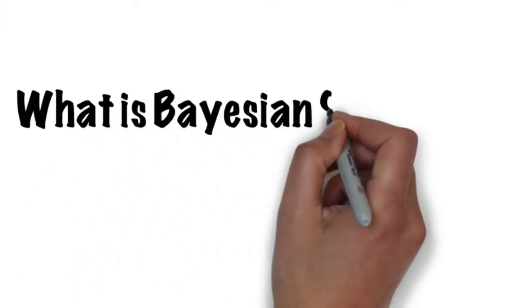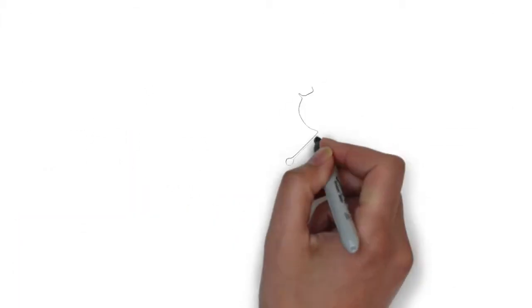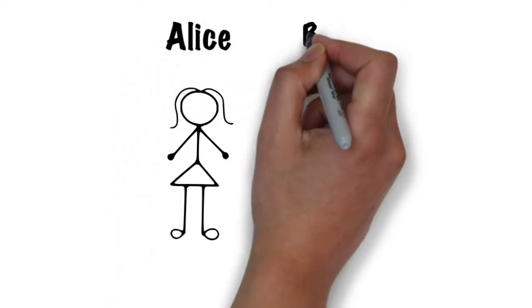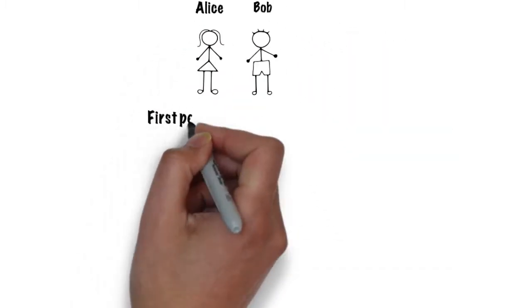What is Bayesian statistics? The table game. Alice and Bob are playing a game in which the first person to get to 6 points wins.